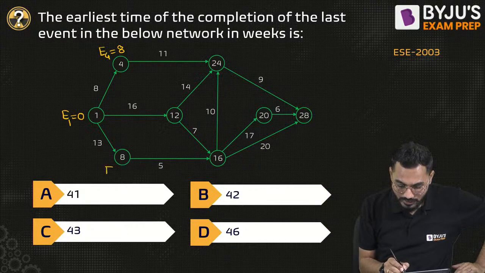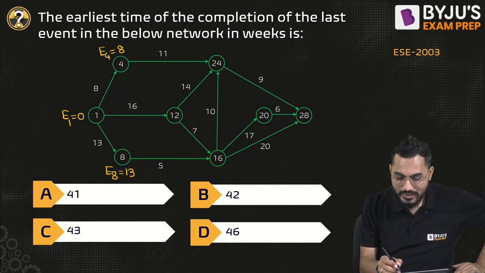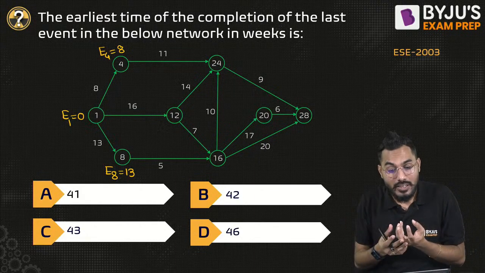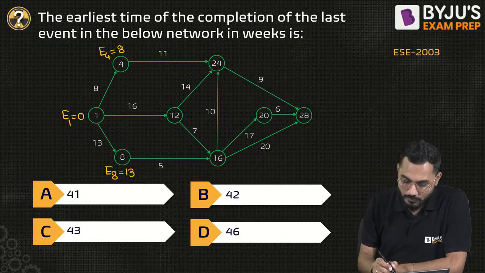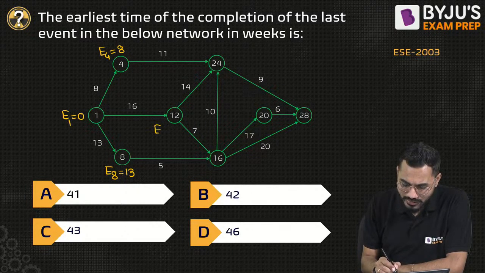So can I say the earliest start time of event 8 is exactly equal to 13. This is 13, 8, 16, 11. This is the time of the activity. Now we'll go to 12. What is the earliest occurrence time of event 12? It is only 16. Yes, fine.